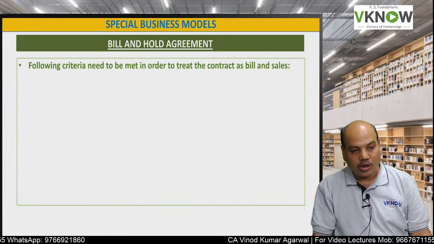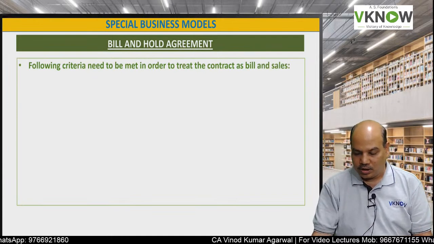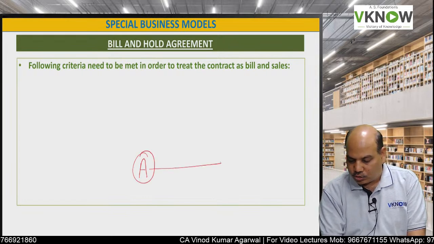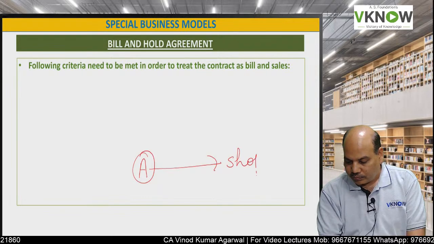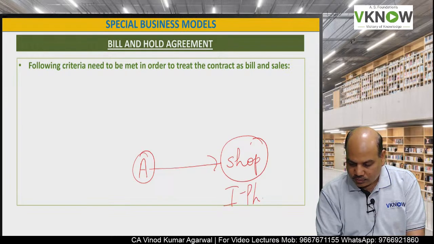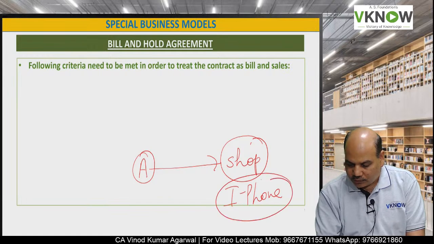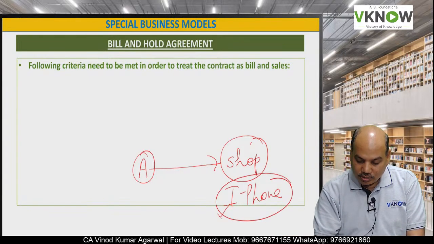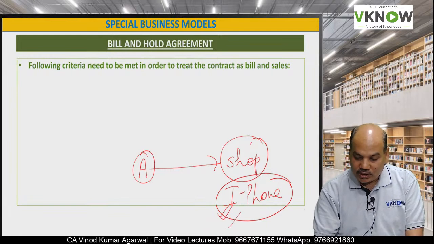Next is the bill and hold arrangement. You go to a shop, A goes to a shop and says, I want this iPhone. The iPhone is available, it is on the counter. He takes it out and prepares a bill. You accept the bill.